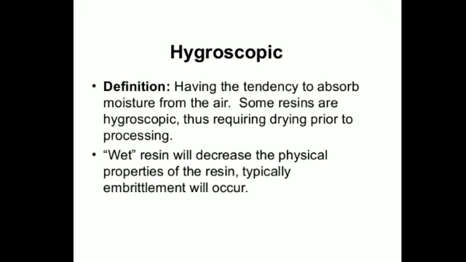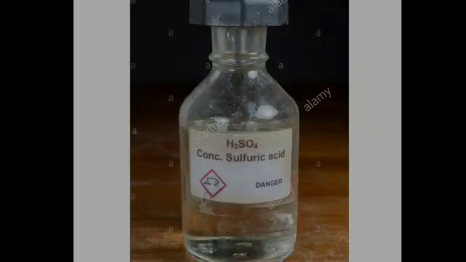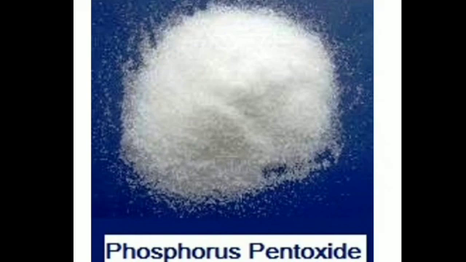Some of such substances are concentrated sulfuric acid, which is an example of a hygroscopic substance. Another example is phosphorus pentoxide. Then we have examples such as quicklime, anhydrous calcium chloride and silica gel. They are all used as drying agents, where particular substances are required to be dry but absorb moisture from the air. So, we generally use certain drying agents to remove the water from them.